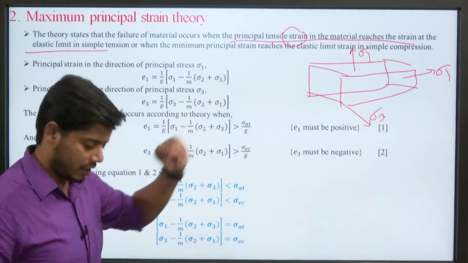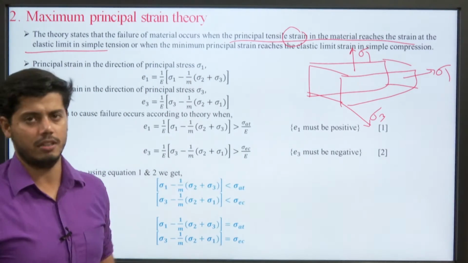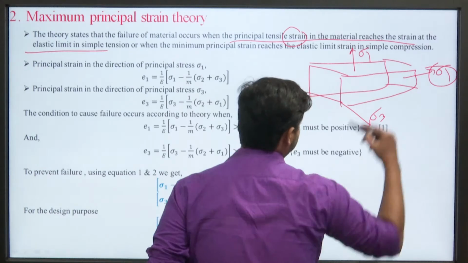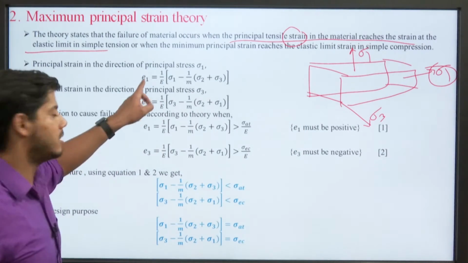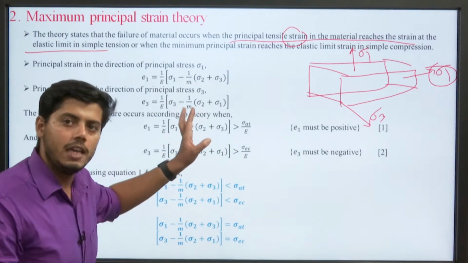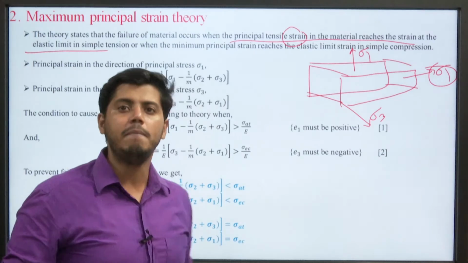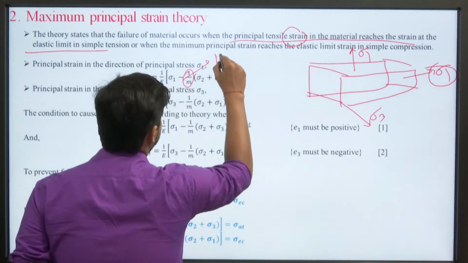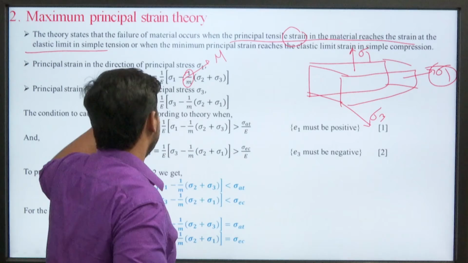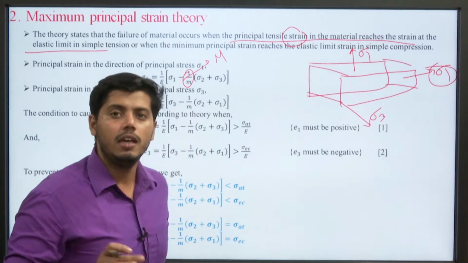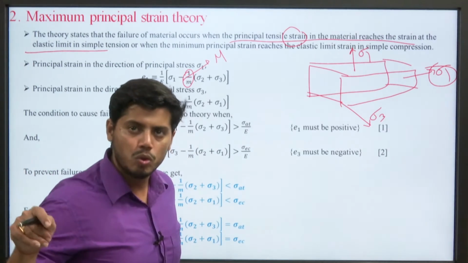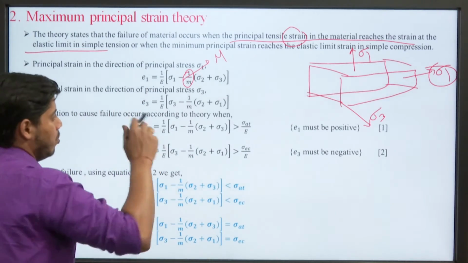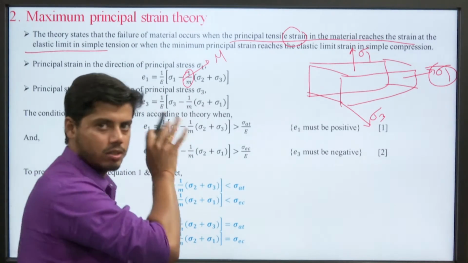So, if we have to find the amount of elastic strain in the direction of sigma 1, then the elastic strain can be given as 1 by E into sigma 1 minus 1 by m into sigma 2 plus sigma 3. Basically, 1 by m can easily be written as the Poisson ratio. So, the elastic strain is equal to 1 by E into sigma 1 minus mu into sigma 2 plus sigma 3. Okay, we have already discussed this formula.